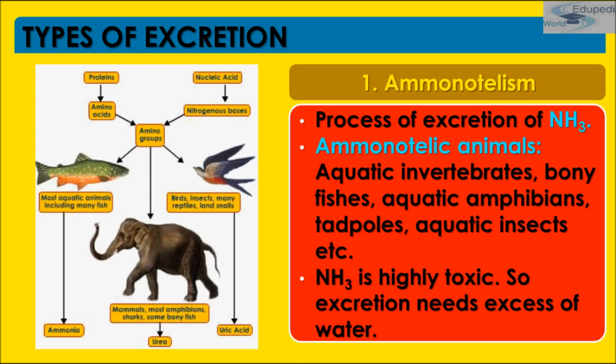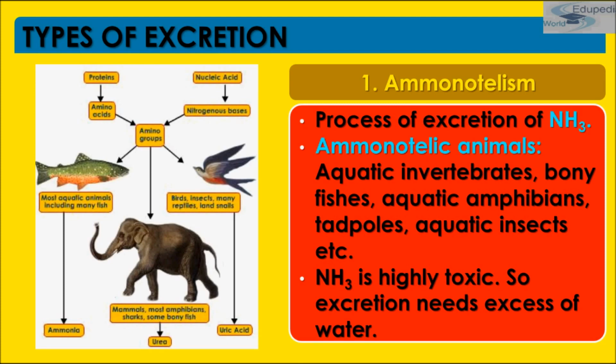Ammonia is highly toxic to the tissues and hence cannot be retained in the body for a longer period of time. Ammonia is highly soluble in water and hence can be removed from the body by easy and simple diffusion with less expenditure of energy.